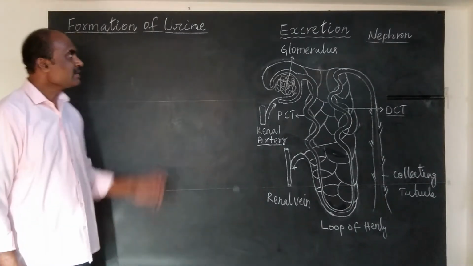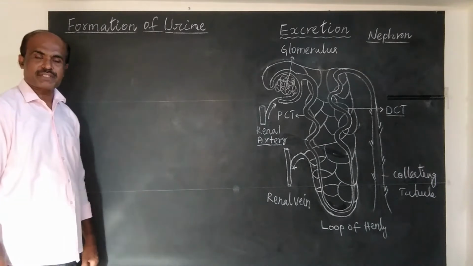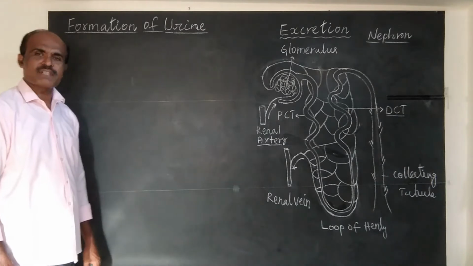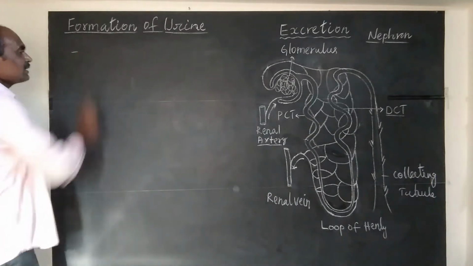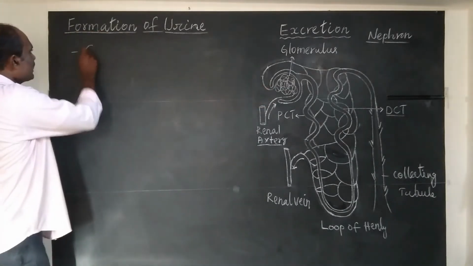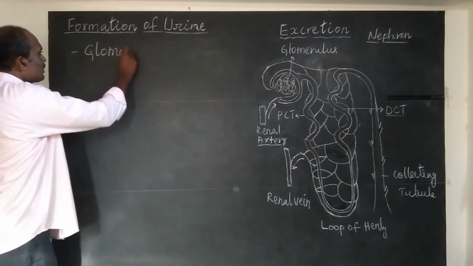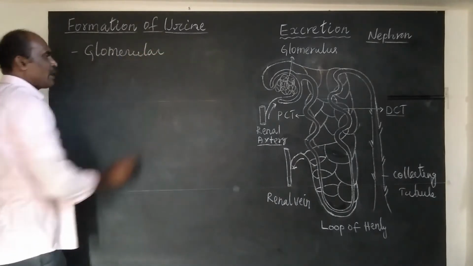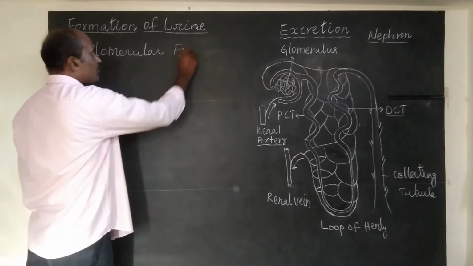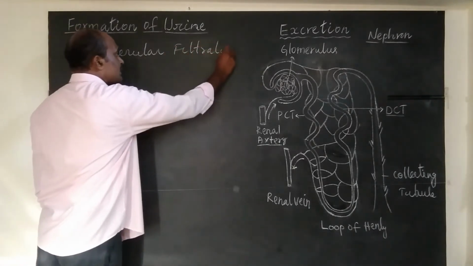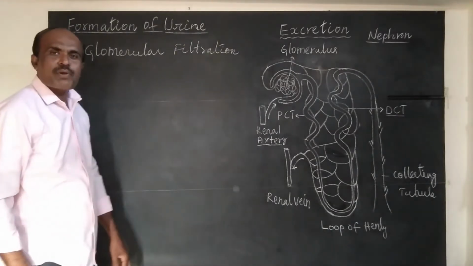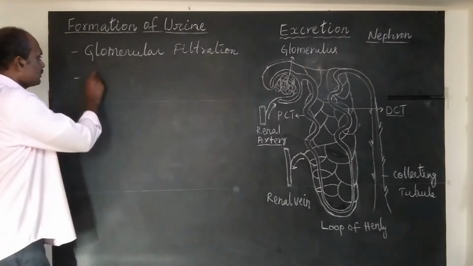Now let us study the mechanism of urine formation. This mechanism of urine formation can be studied under 4 subheadings. The first one is glomerular filtration. As this happens in glomerulus, this is called glomerular filtration. The second subheading is tubular reabsorption.